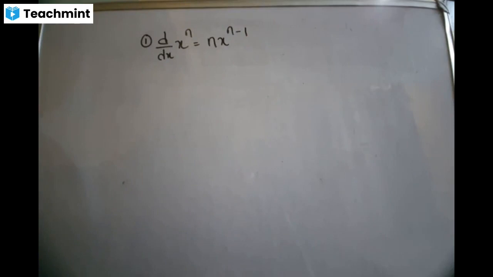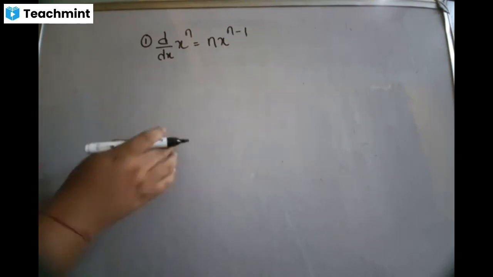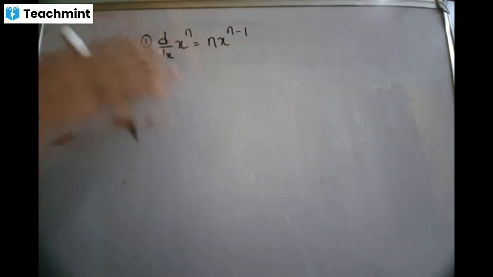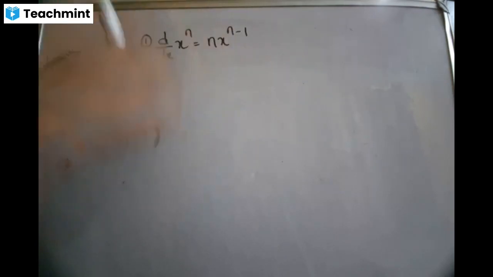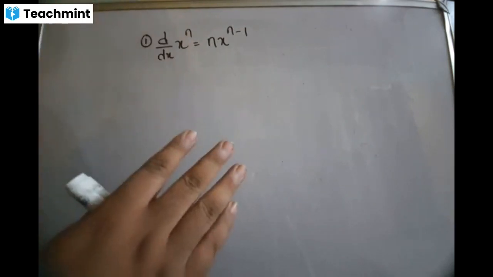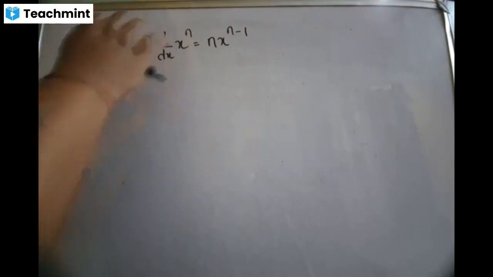If you go through these 11 formulas and study, then the entire calculus can be understood and done very easily. So the first formula says whenever the power of x is a constant, the constant comes in front and you break one. That means the power gets reduced by one. Is that clear? That is the first formula.